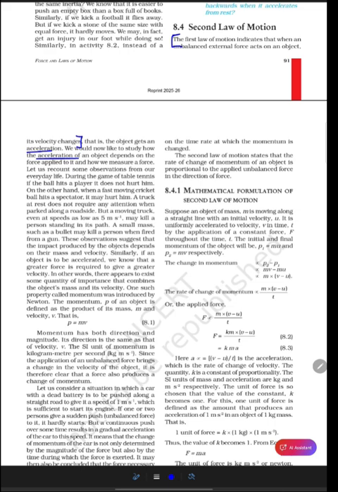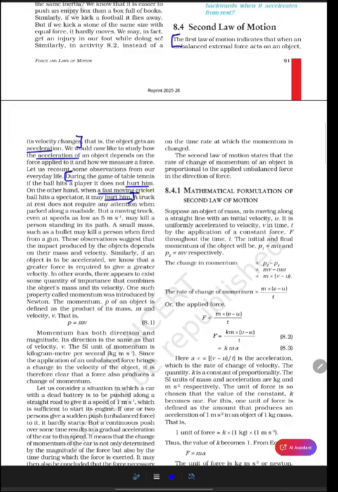Let us recount some observations from our everyday life. During a game of table tennis, if the ball hits a player, it does not hurt him. On the other hand, when a fast moving cricket ball hits a spectator, it may hurt him. So note this word: a fast moving cricket ball will cause an impact on the person who gets hurt by it.